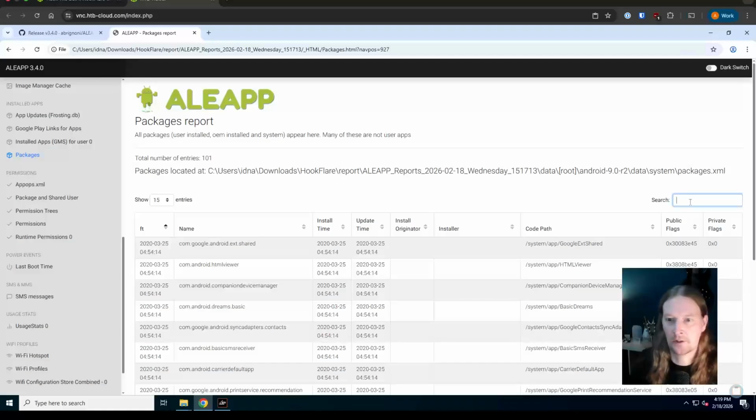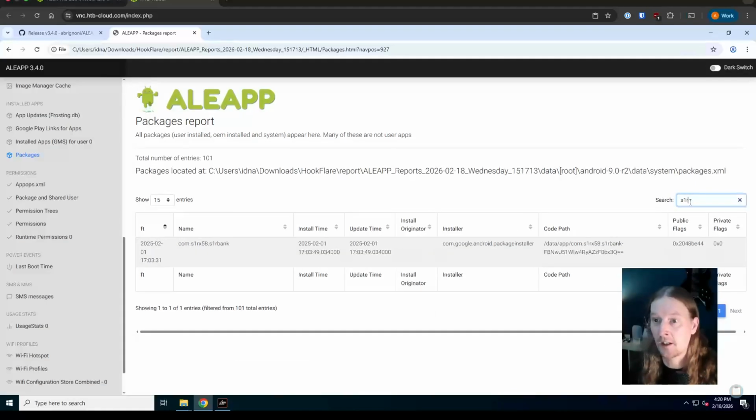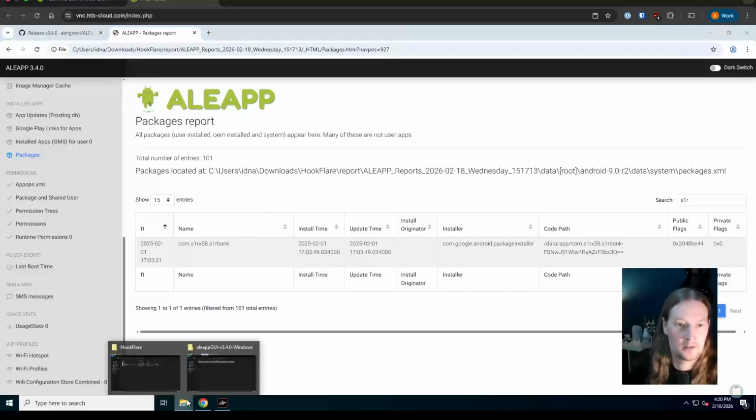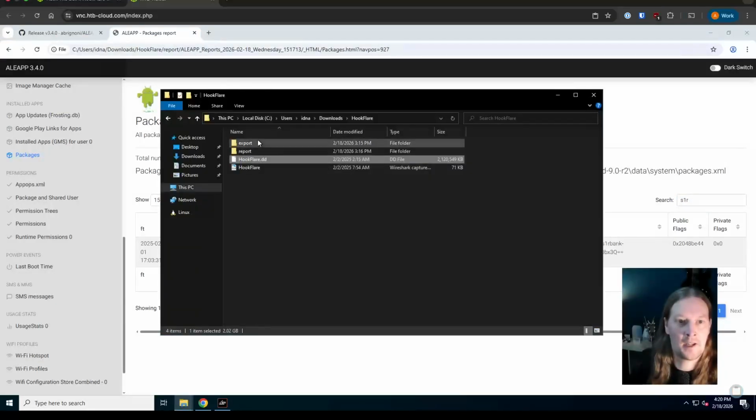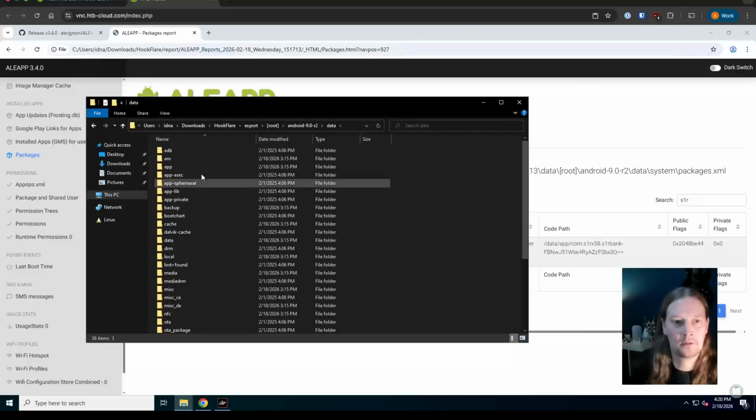So if we look at where this might have been stored in our packages report, we can see that the application itself is stored in data, app, com, S1R, x58, etc. So in our export, we should be able to find that. So it's inside the root, inside the Android folder, data, app.